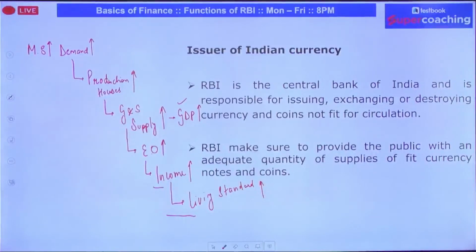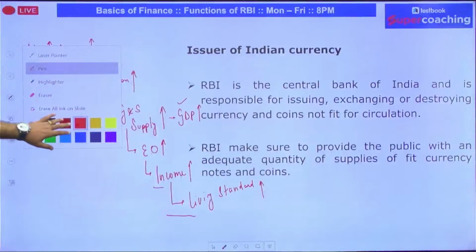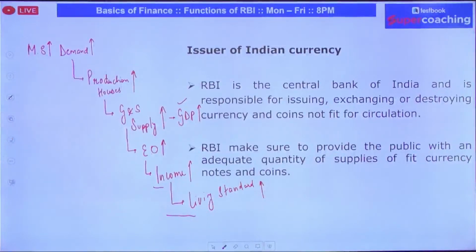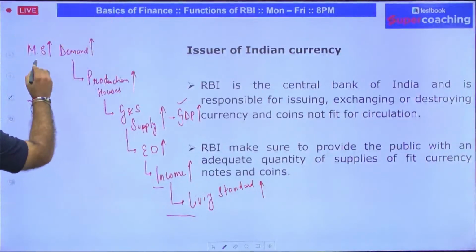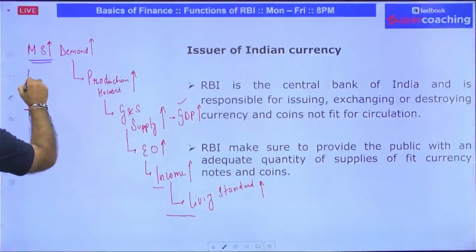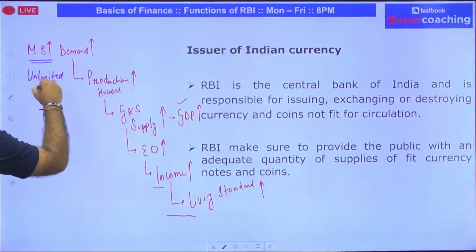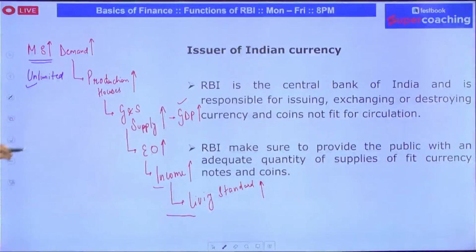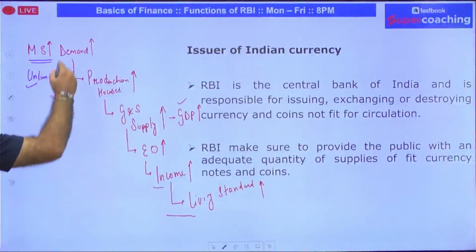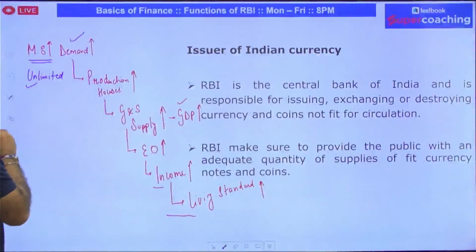And my question is, if RBI is the printing authority and if RBI is printing unlimited currency, and trust me, RBI has this power as per the RBI Act that RBI can print unlimited currency. So if RBI is printing unlimited currency, it will result in unlimited demand.